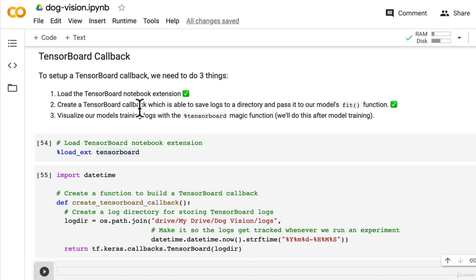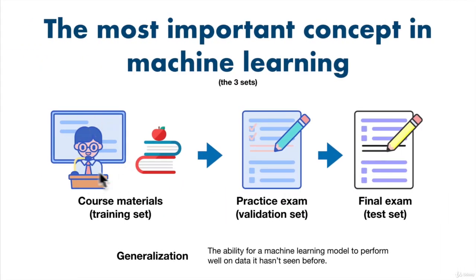So if we come back to our exam, if you were to learn the course materials far too well, like you learnt them off by heart, aka if you're in university and you studied way too hard on the course materials, you've memorized them off by heart, when you come to a practice exam or a final exam with questions that you haven't seen before, if you've memorized everything on here, instead of just learning the inherent problem-solving patterns of the course materials, you're not going to do very well on the practice exam or the final exam. So you're not going to be able to generalize very well.